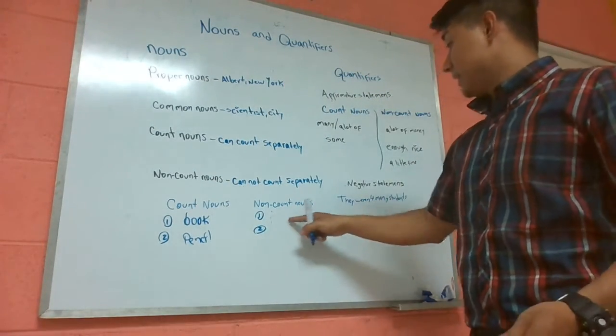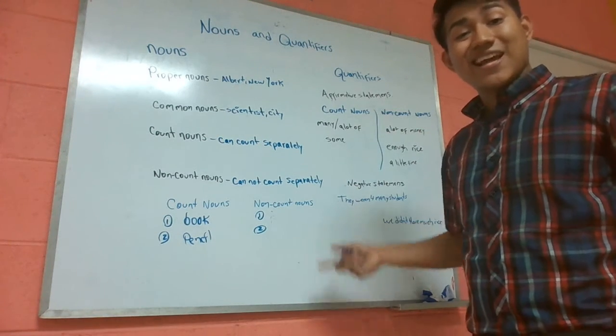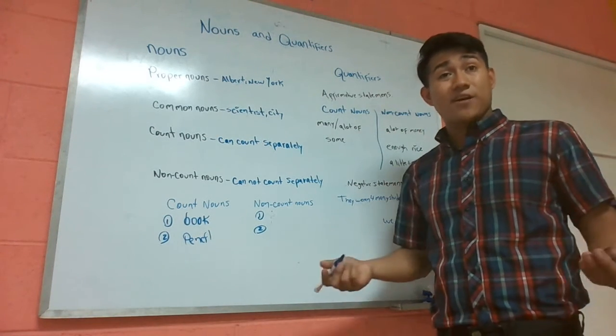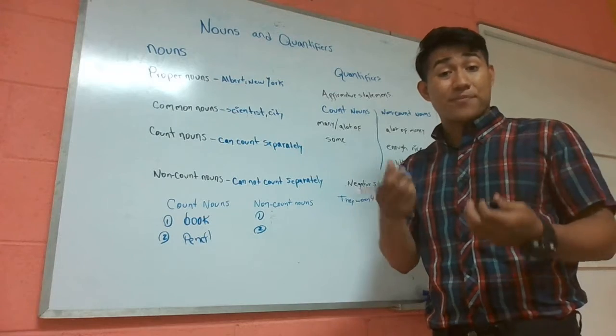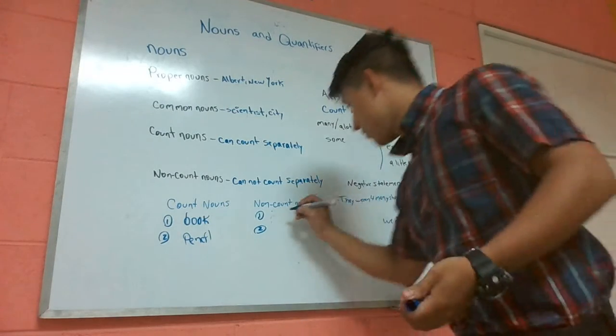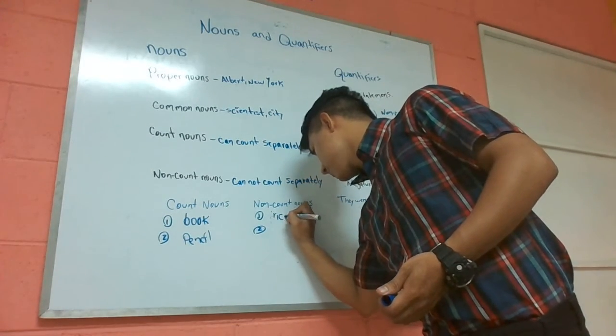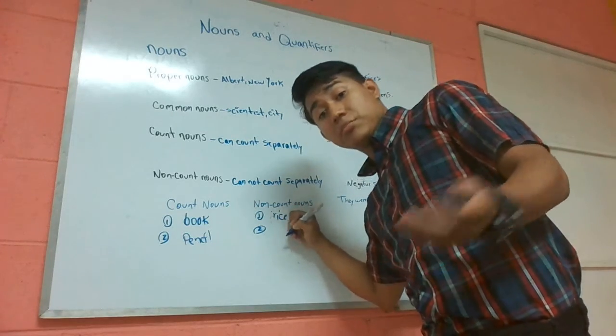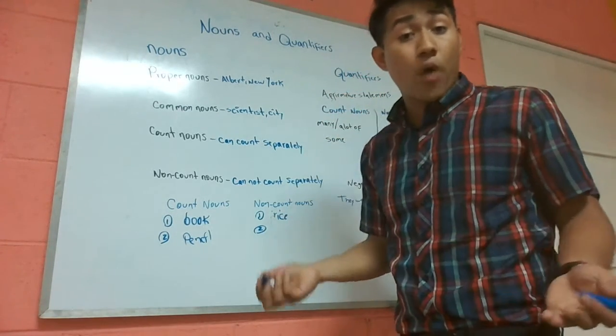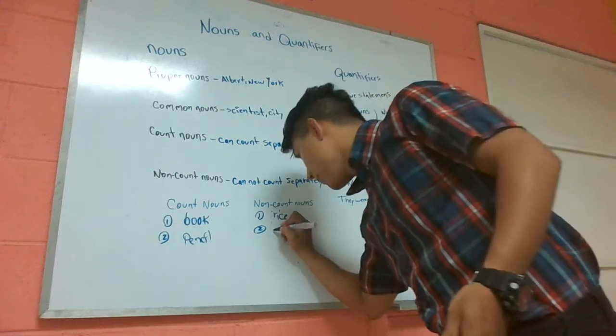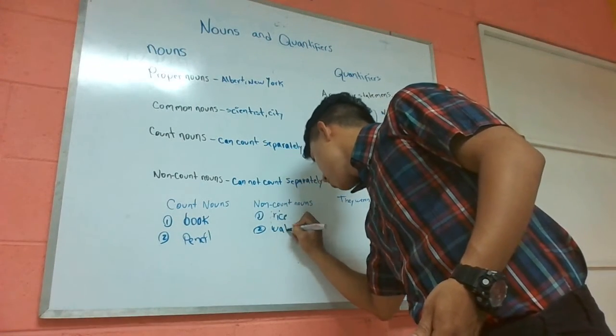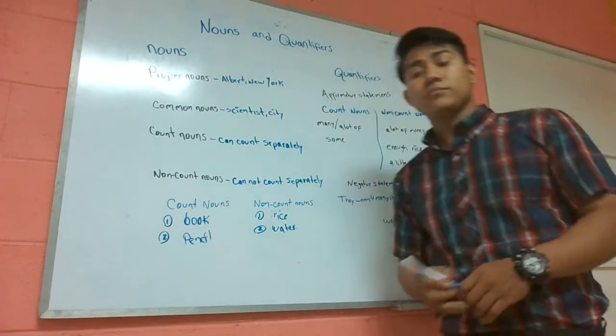But now in the non-countable nouns, we're going to write down things that we cannot count separately. For example, rice, or sugar, or water. So we're going to leave here water.